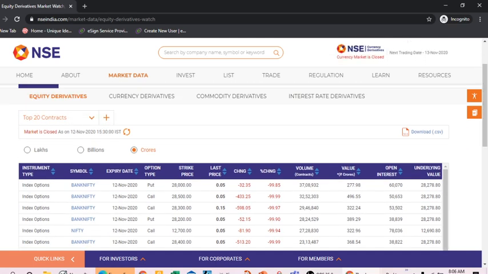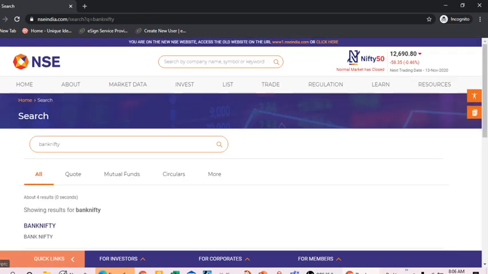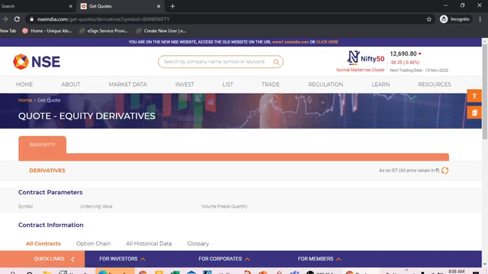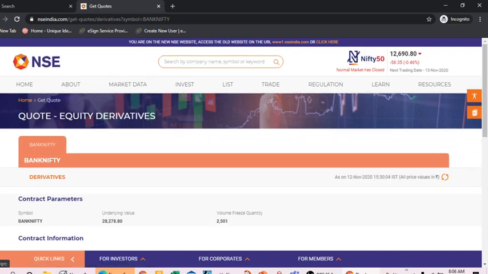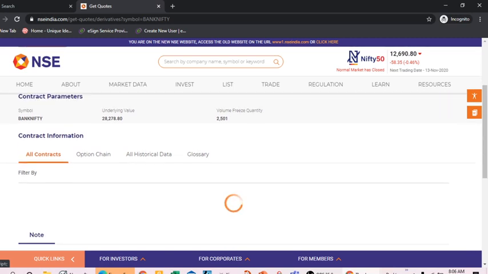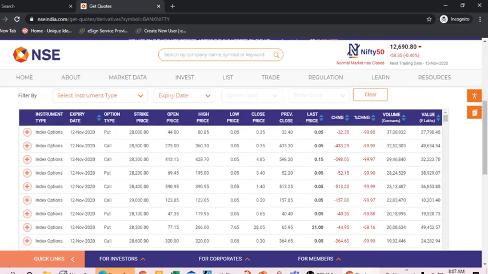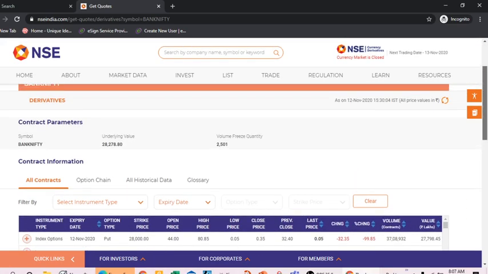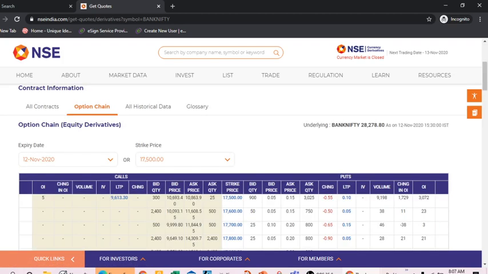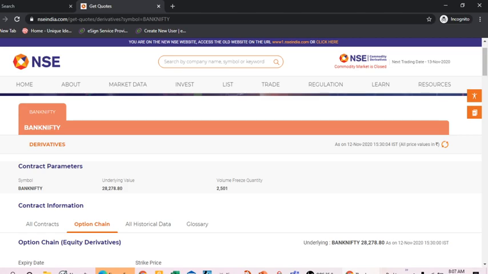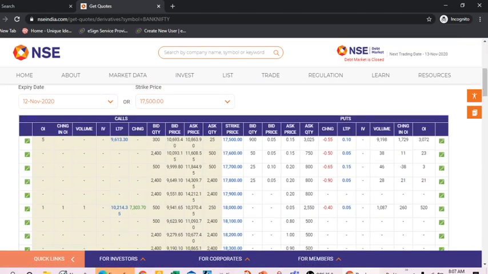Now if we go to the currency derivatives, equity derivatives, we see the top 20 contracts. Now you find the option chain for Bank Nifty, and for that purpose we will go to the Bank Nifty, and in this Bank Nifty we find the option chain of the Bank Nifty. We analyze this option chain. This is the option chain of the Bank Nifty.